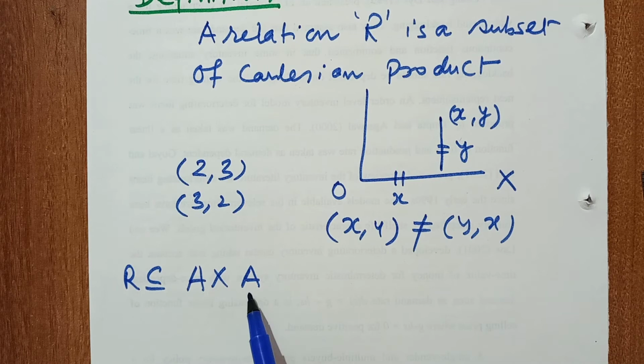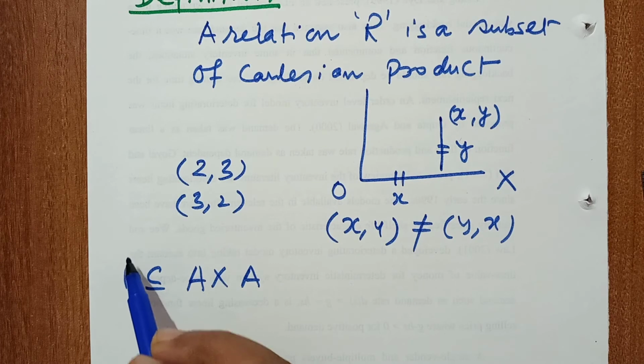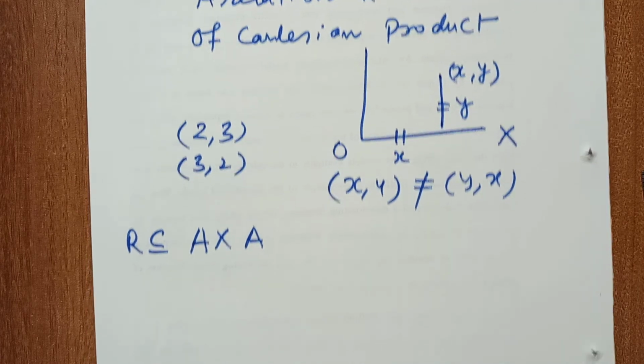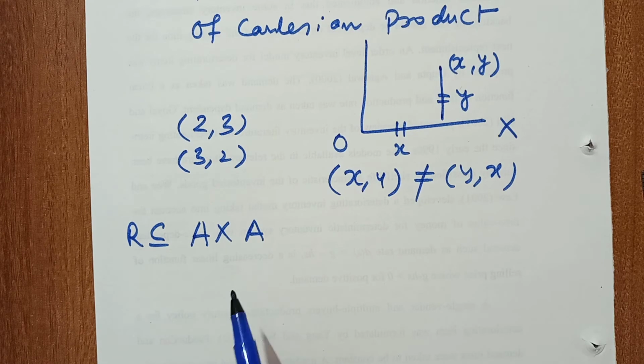So A cross A is the Cartesian product and R is a subset of A cross A. Here R is called a binary relation or simple relation. So the definition is: it is a subset of A cross A.